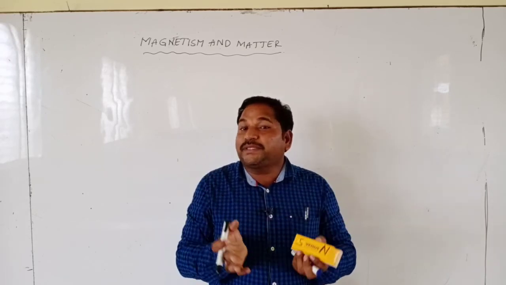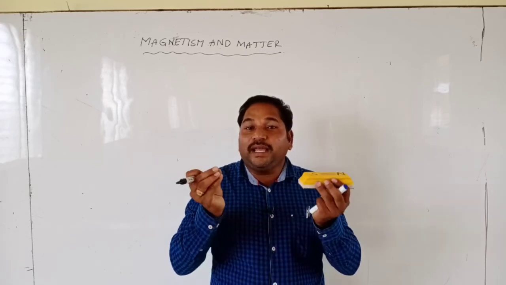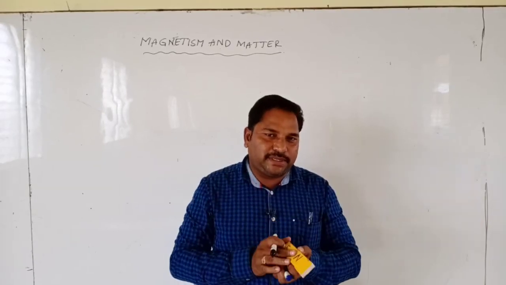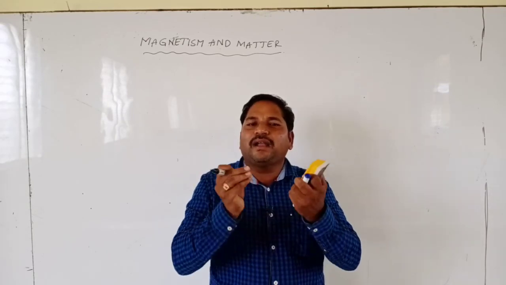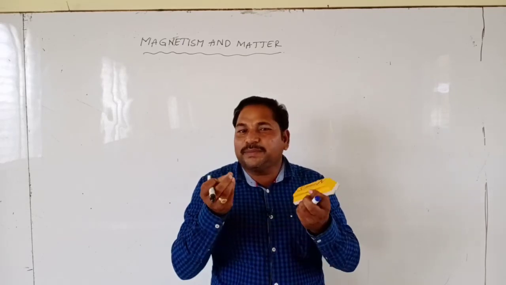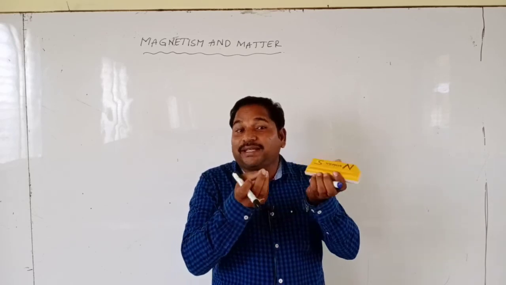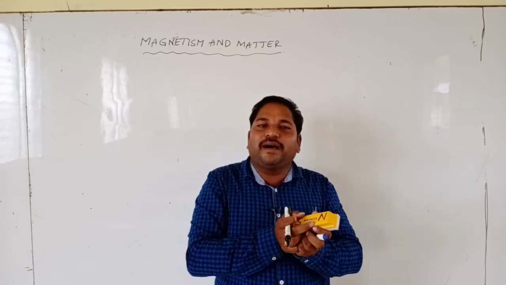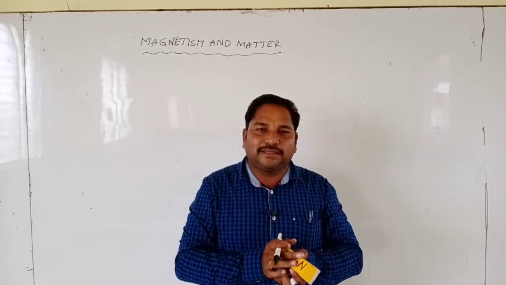Now how many types of magnets are there? Generally the magnets are of two types. One is the natural magnet and the other is the artificial magnet. What is meant by natural magnets? The magnets which are available on the earth's surface naturally are called natural magnets.